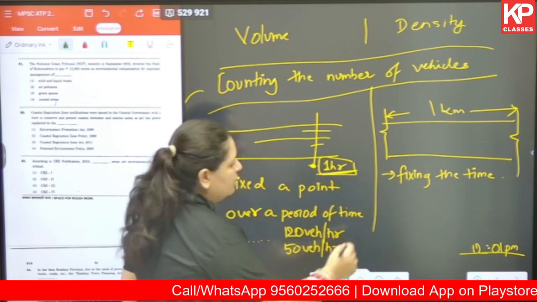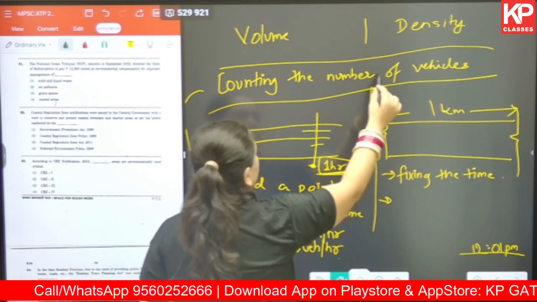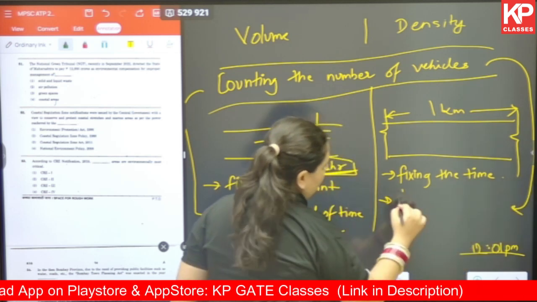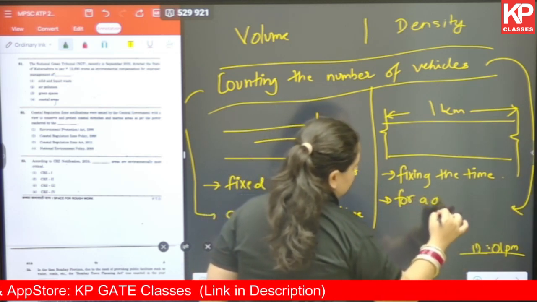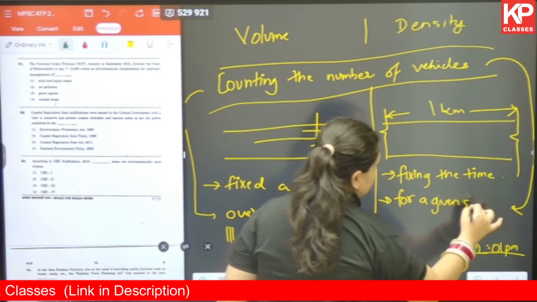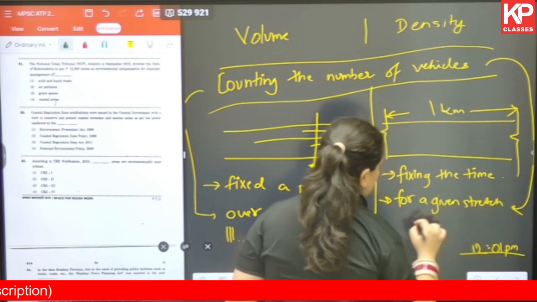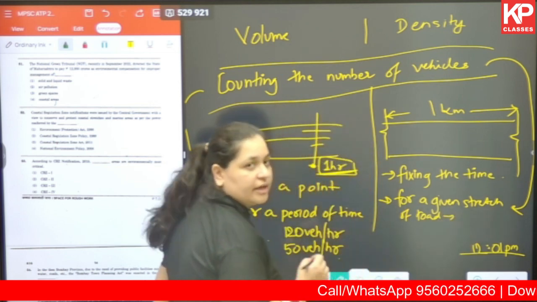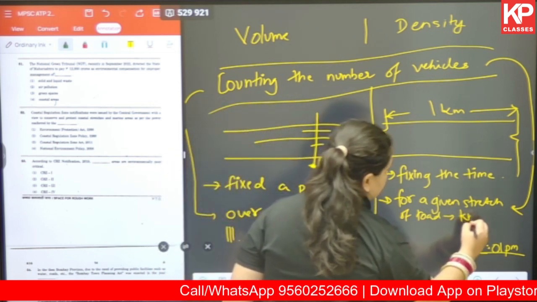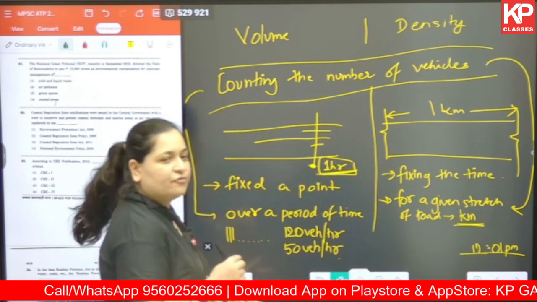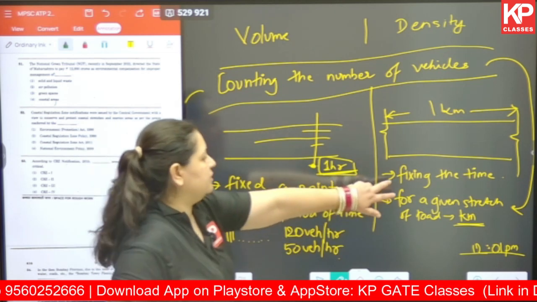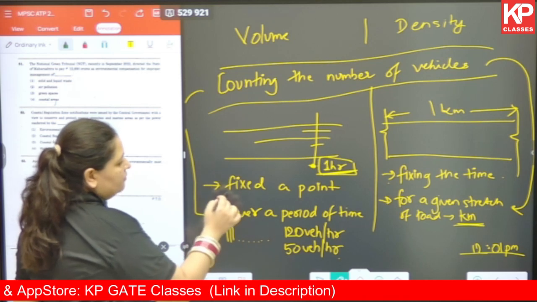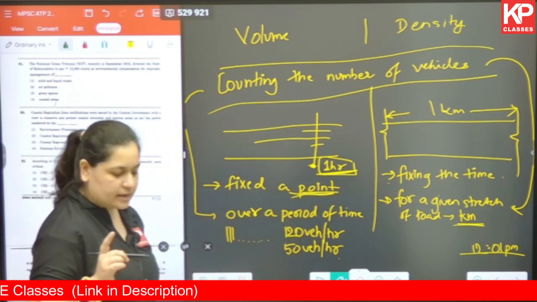We have fixed the time, but we are counting the number of vehicles for a given stretch of road, which is usually in terms of kilometer. So we are not fixing the distance, but we are fixing the time. Here we are not fixing the time, but we are fixing the point. Okay, that is the only difference.